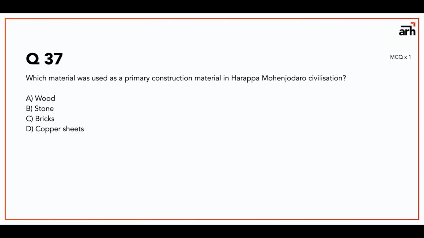Question number 37 is which material was used as a primary construction material in Harappa Mohenjo-daro civilization? So the answer to this is bricks. Now Harappa Mohenjo-daro was a very old civilization which was located near Indus River, and they used fired bricks, and they were also known for their drainage system and extensive planning, way long time back.